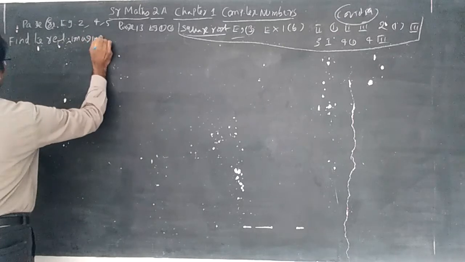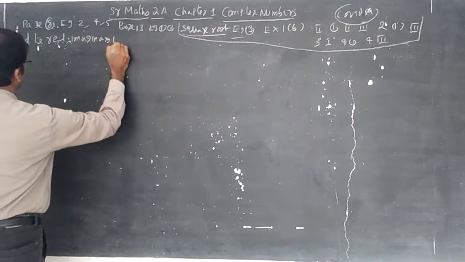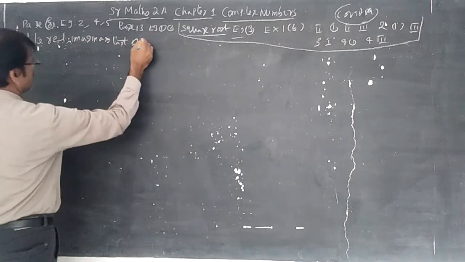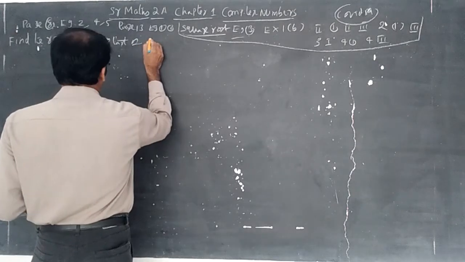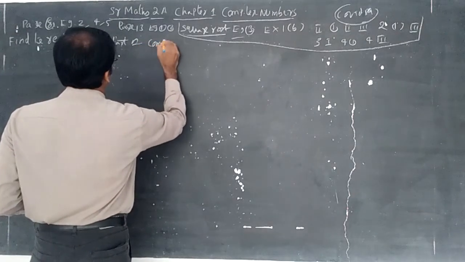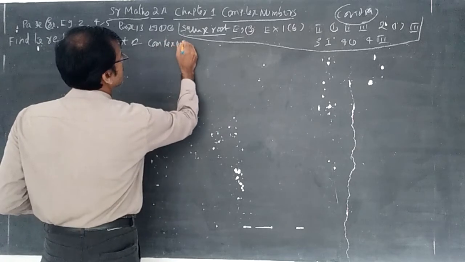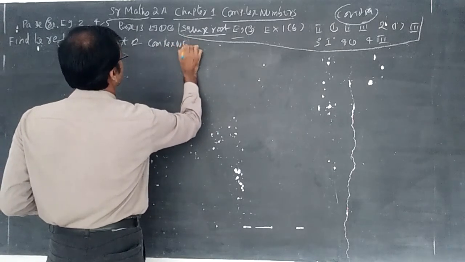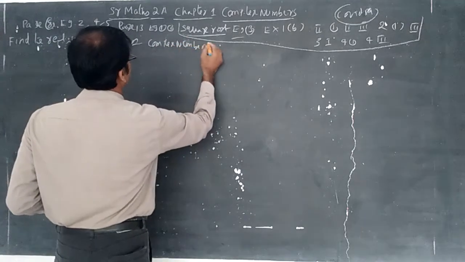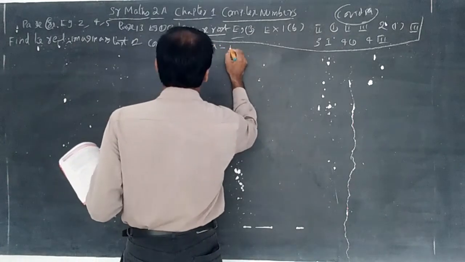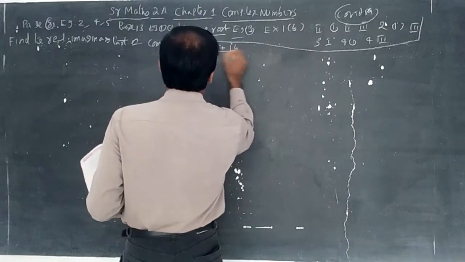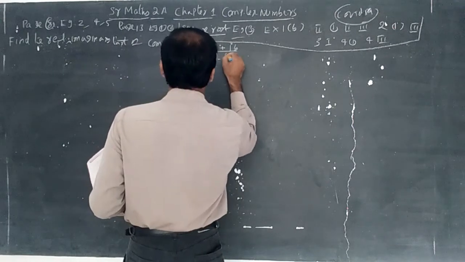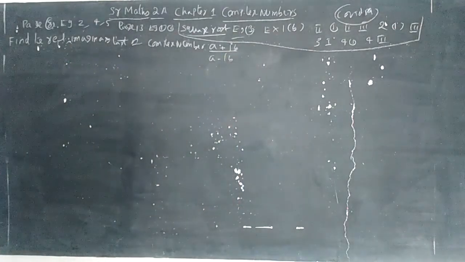Find the real and imaginary part of the complex number a plus ib by a minus ib.